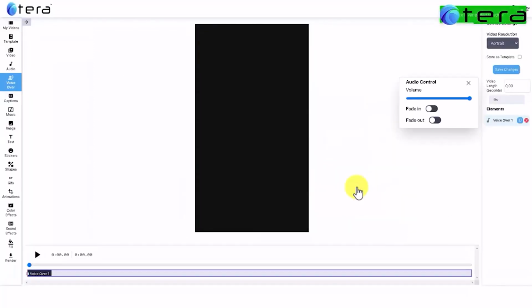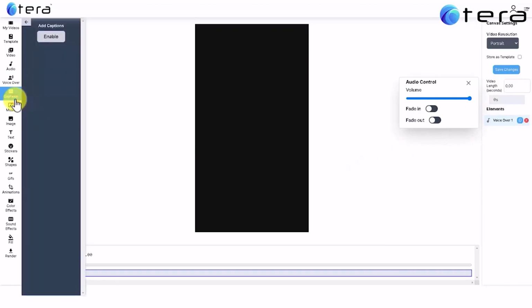And let's save changes, which we recommend you do constantly while creating your video. The next step to do is to add the captions. Yes, fellows, you can even add perfectly synced captions to your video with the power of AI. For that, click on Captions.